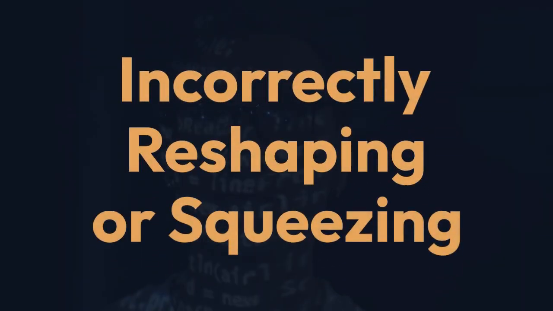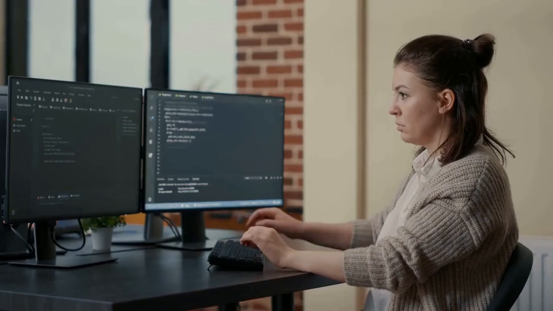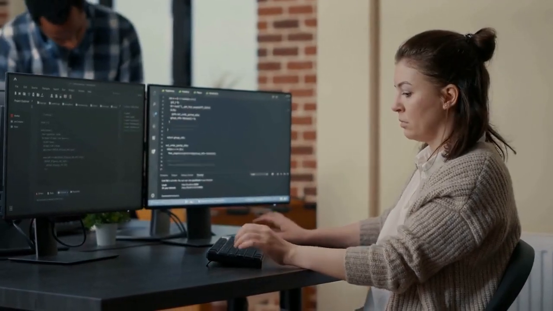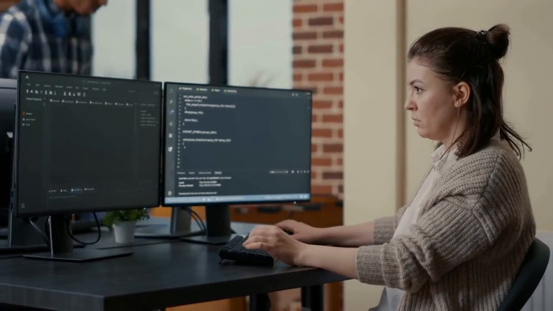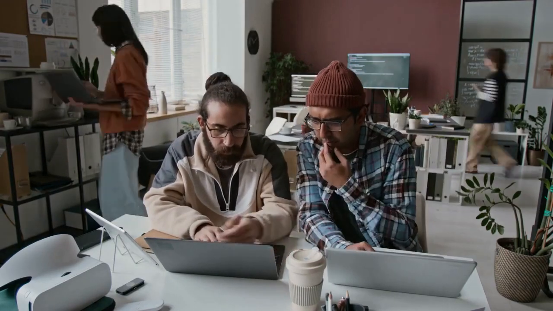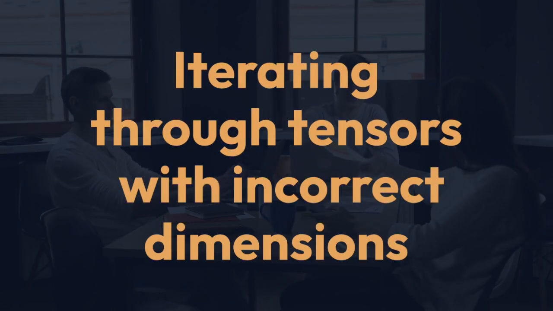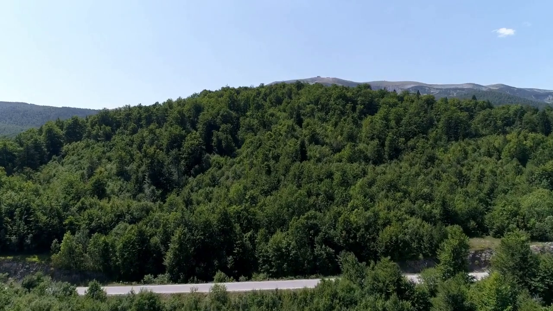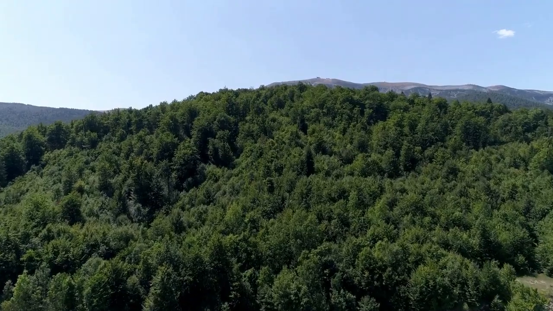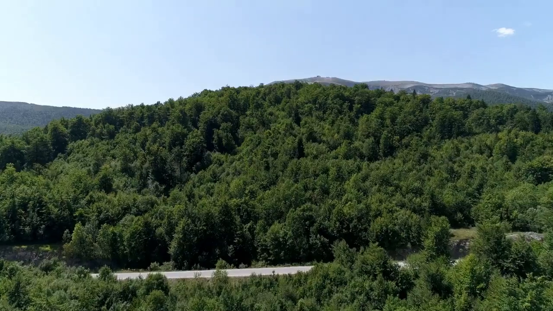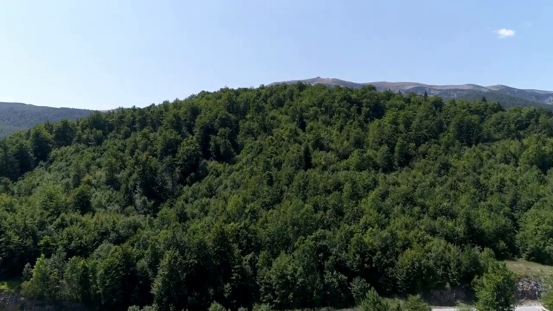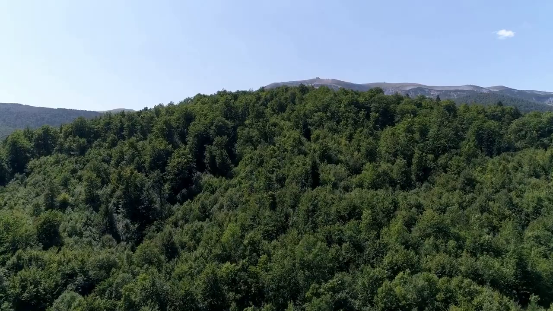C. Incorrectly reshaping or squeezing. Operations like PyTorch reshape and .squeeze alter the tensor's shape. If you don't account for this change in shape, subsequent indexing operations might fail. D. Iterating through tensors with incorrect dimensions. When looping through a tensor, make sure your loop counter aligns with the tensor's dimensions. If you're iterating through a 2D tensor using only one loop, you'll likely run into this error.